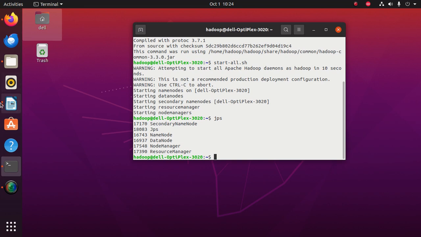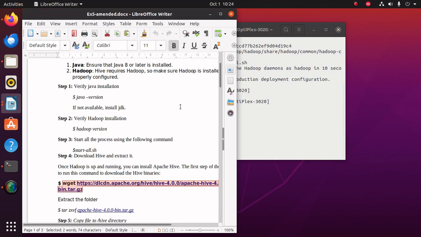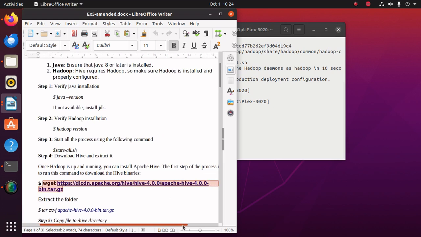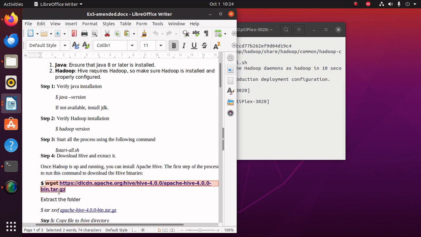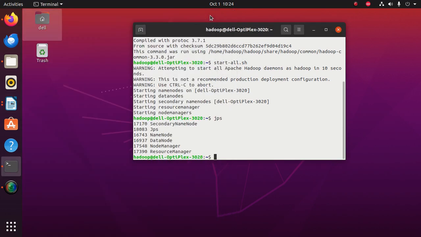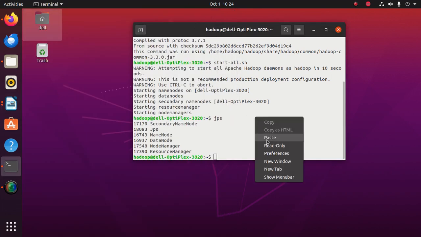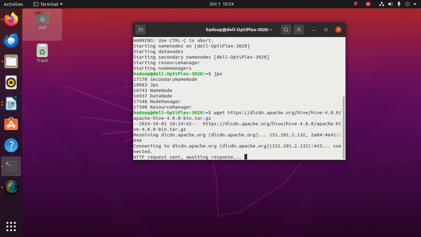To do that, as you could see, I opened this manual. This is the command. You can copy and paste this command. I'm downloading version 4.0.0. So I'm going to download the binary files for Apache Hive version 4.0.0. Type the command here. Press enter. The download will take some time. Once the download is complete, we shall extract it to the folder.